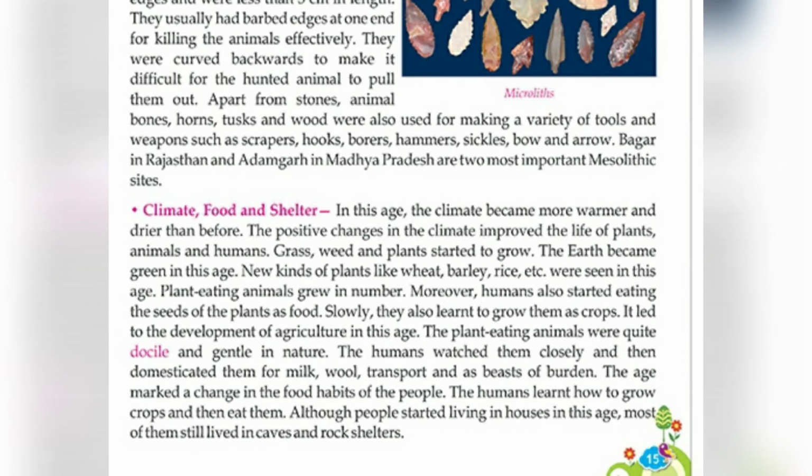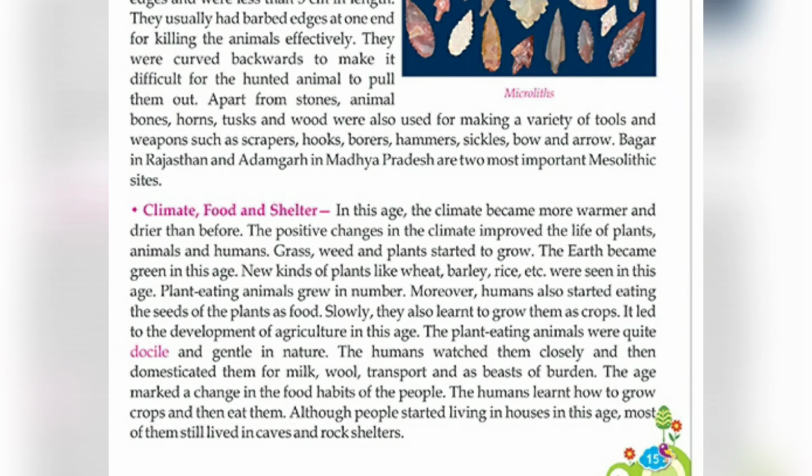In this age, the climate became warmer, meaning hotter, and drier than before. The positive change in the climate improved the life of plants, animals, and humans.